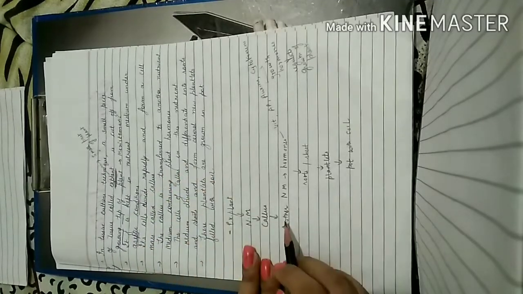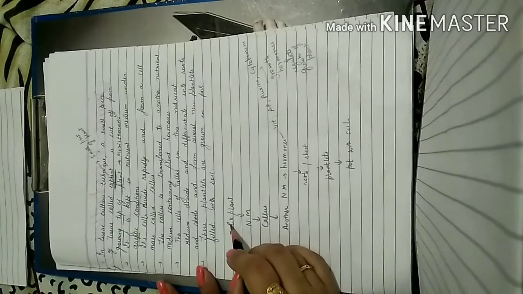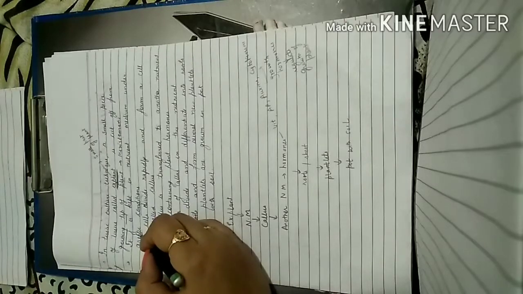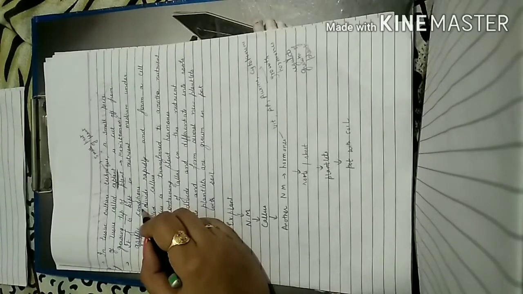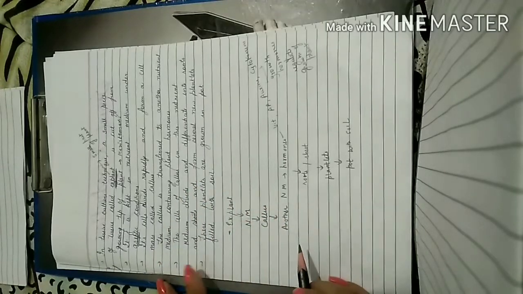Under aseptic condition means the whole process of transferring this explant into nutrient medium must be done under aseptic conditions, so the atmosphere there should be free from germs.